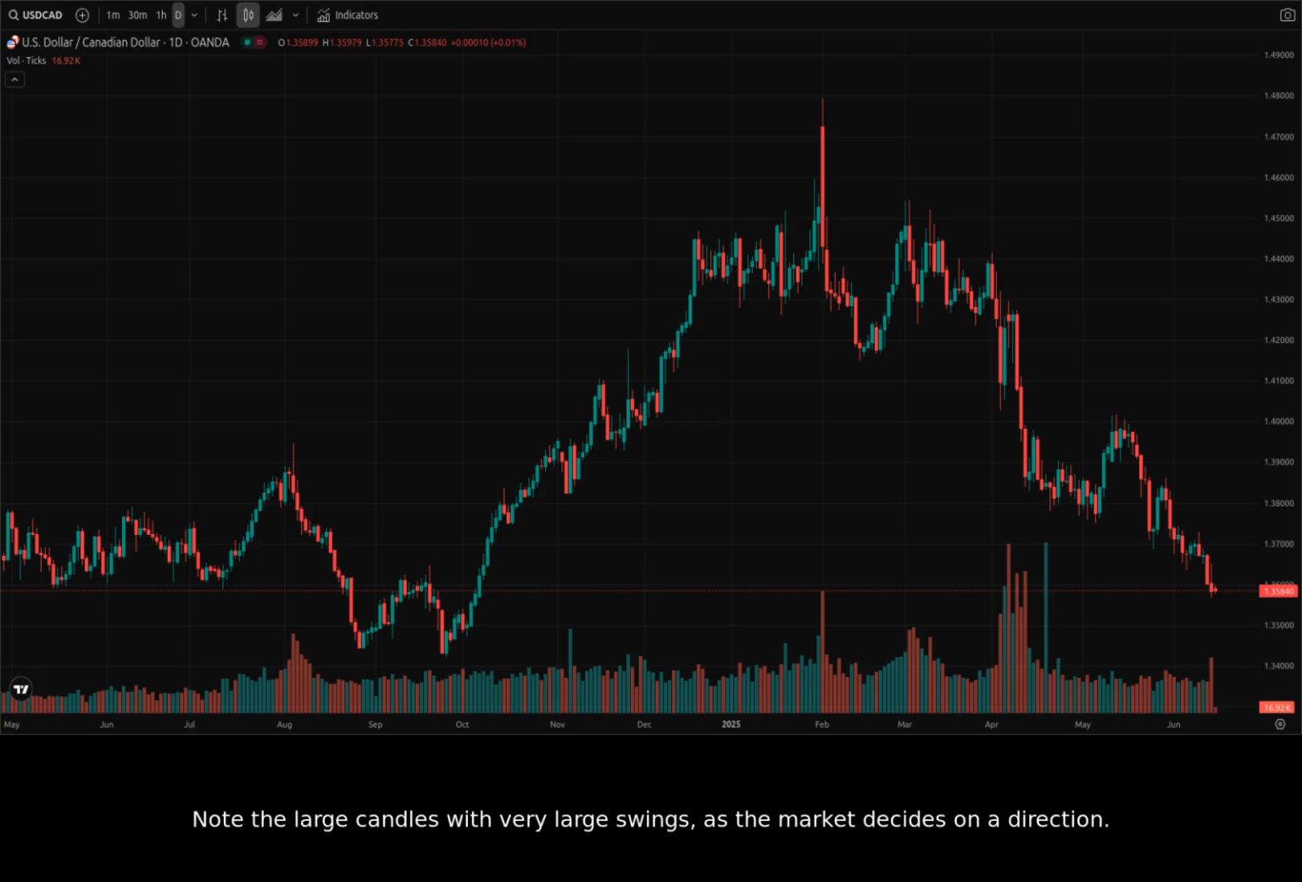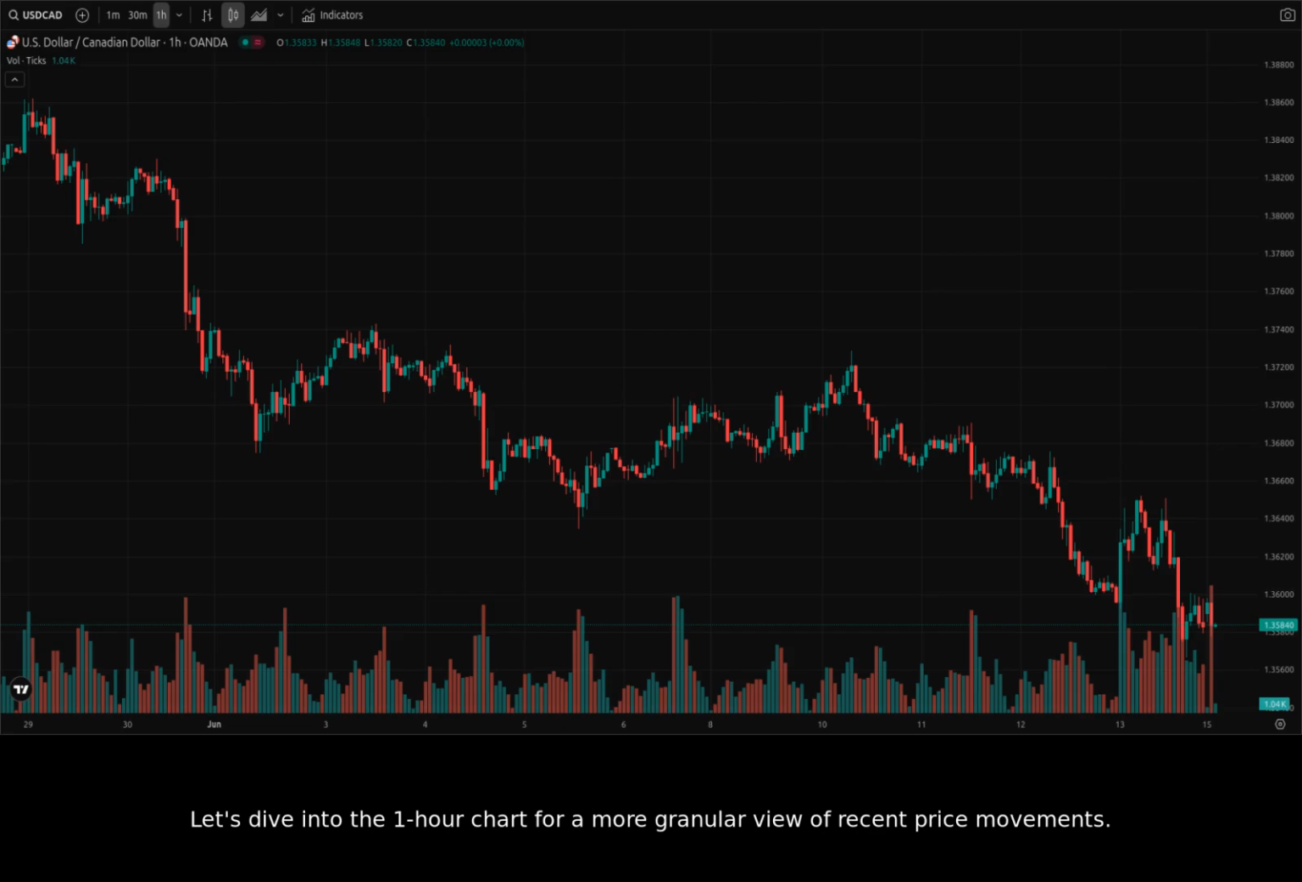Note the large candles with very large swings as the market decides on a direction. The most recent candle is showing a bearish direction. Let's dive into the 1-hour chart for a more granular view of recent price movements.